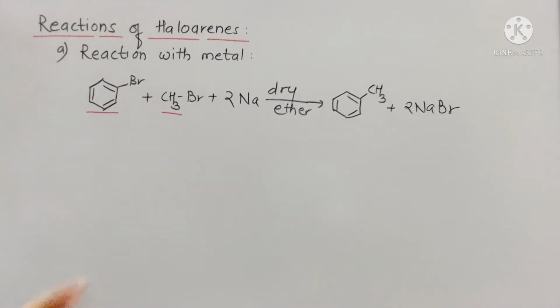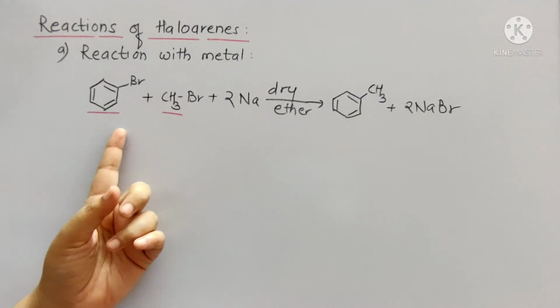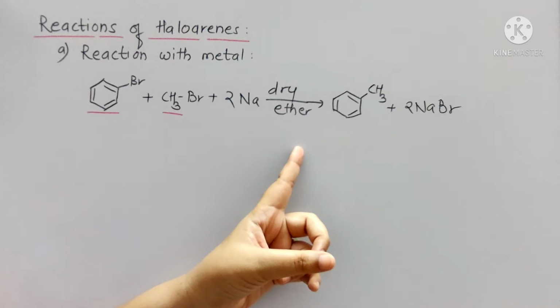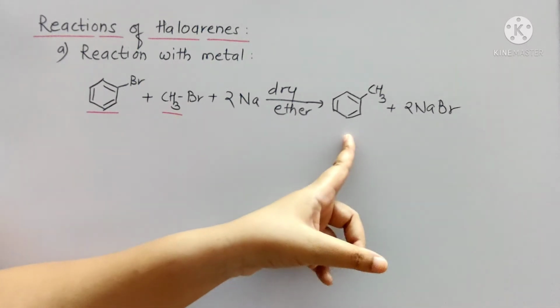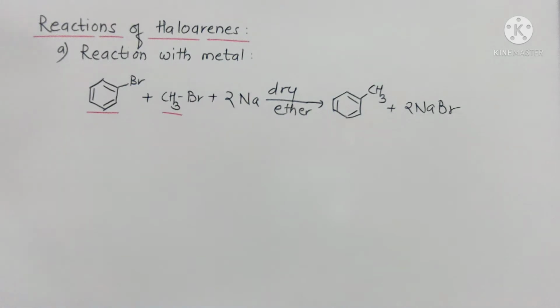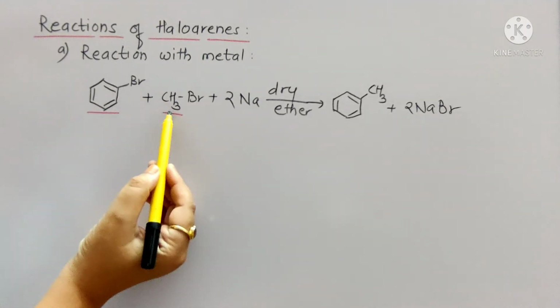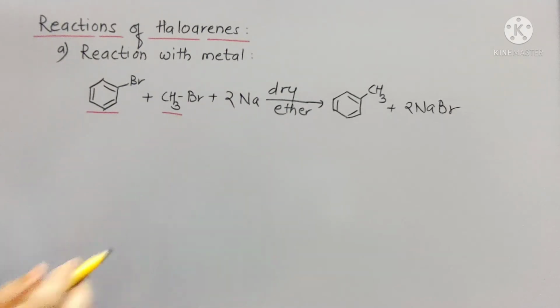So this is the reaction of aryl halide with alkyl halide and sodium metal in dry ether, and it gives the substituted aromatic compound. The reaction is also known as Wurtz-Fittig reaction. This is the extension of Wurtz reaction, and it is carried out by Fittig. This reaction is also the alkylation of aryl halide, because here this bromine gets substituted with the alkyl group. So this is also called alkylation of aryl halide.